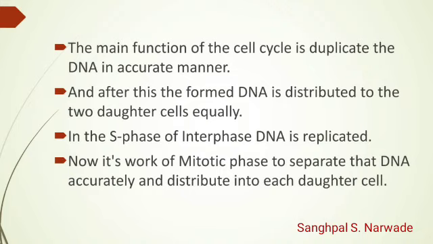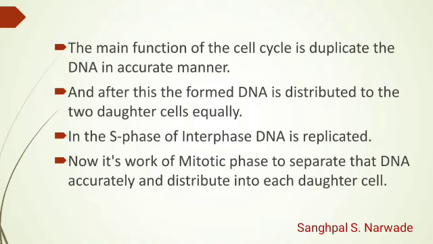Now, the main function of the cell cycle is to duplicate the DNA in an accurate manner. We already have seen this. In the synthesis phase of the cell cycle, the DNA gets duplicated. But the thing is not only to get duplicated, the DNA must be duplicated in an accurate manner.